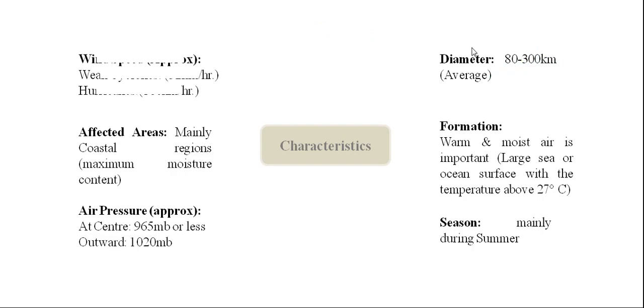In tropical cyclones, we are having different wind speeds for weak cyclones and rapid cyclones. For weak cyclones, we are having 32 km per hour, and for rapid cyclones like hurricanes, typhoons and other kinds of tropical cyclones, these are 180 km per hour.